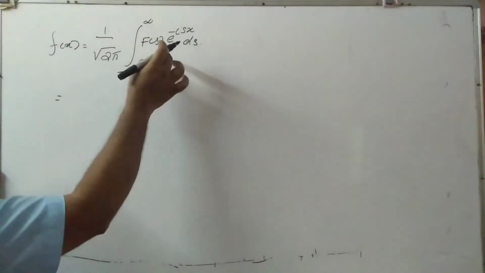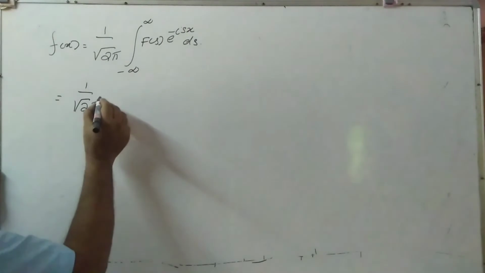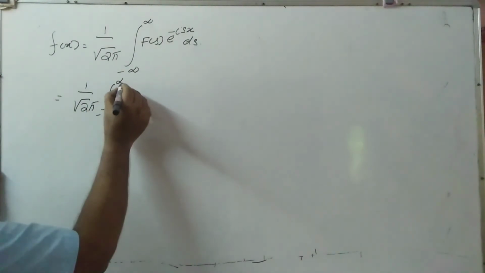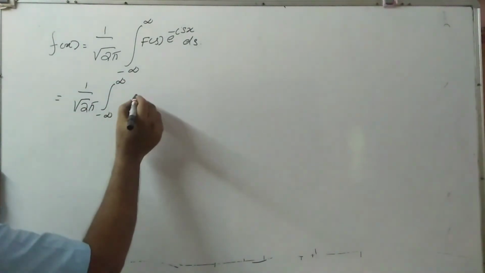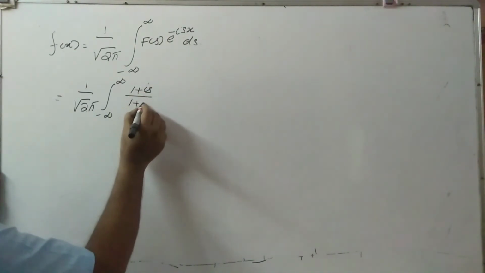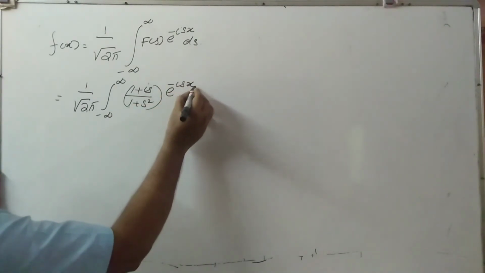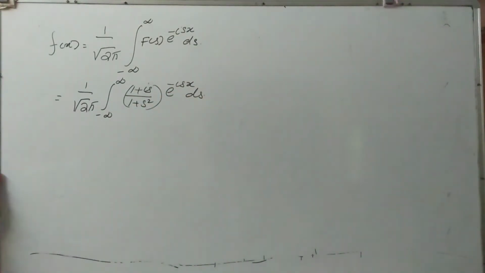So now substitute the value for this F of s, that is 1 by root 2 pi integral minus infinity to infinity, F of s is (1 plus is) by (1 plus s square), e raised to minus isx ds.